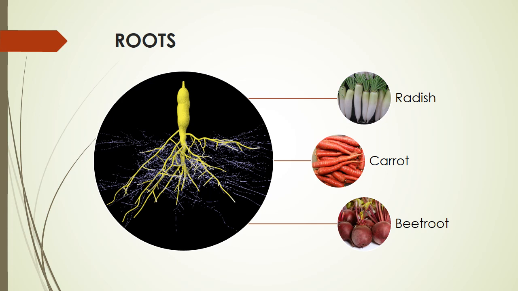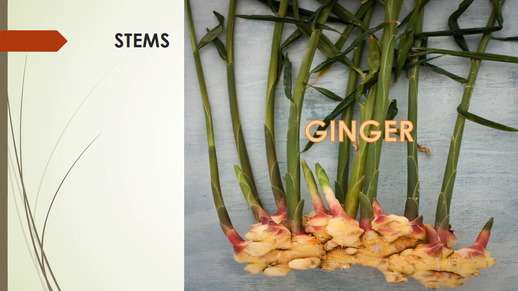The carrot, radish, beetroot plants store their extra food in their roots, and hence it becomes swollen and we eat these roots. That is the extra food of the plant. Can we eat stems of certain plants? Yes, ginger is underground stem which we use in our food.